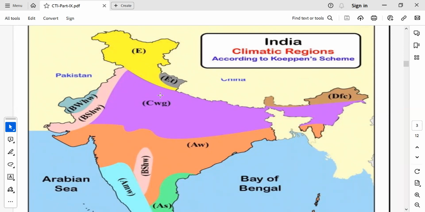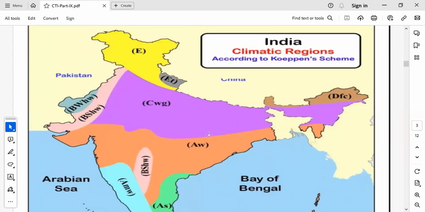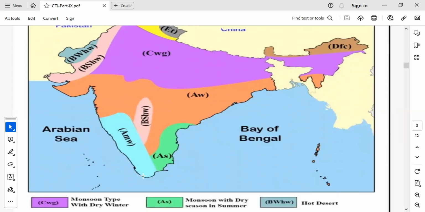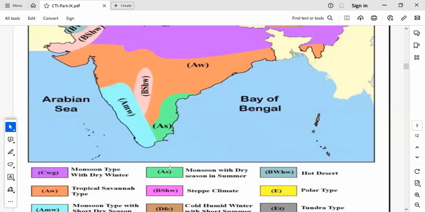Up to 9 categories have been made by Koppen, which are applicable in India as well. So how do we remember? Remember DFC, Dafla Hills are located here. DFC is for the Tundra region, Uttarakhand and parts of Himachal Pradesh and so on. This is again the central part. The code words are very important, and this is also a desert type of climate. This is a monsoon type of climate. So these code words have been given here. So just remember this